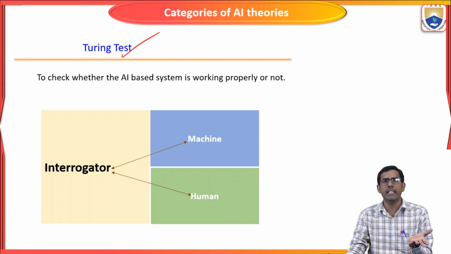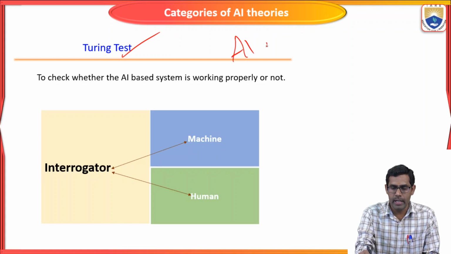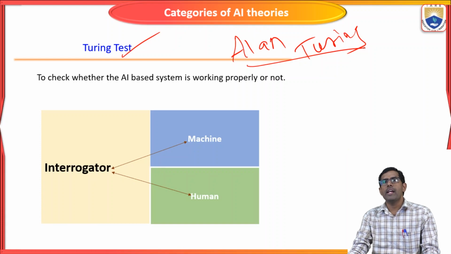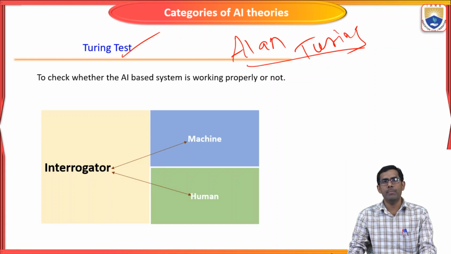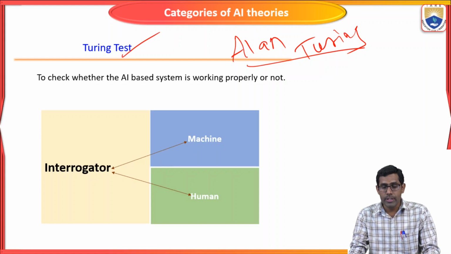You have to check whether a particular AI-based system is working properly or not, based on your requirement or problem statement. The author's name is Alan Turing. He is a scientist. He made the Turing test for a given artificial intelligence based system, to check whether it will work properly or not based on your problem.